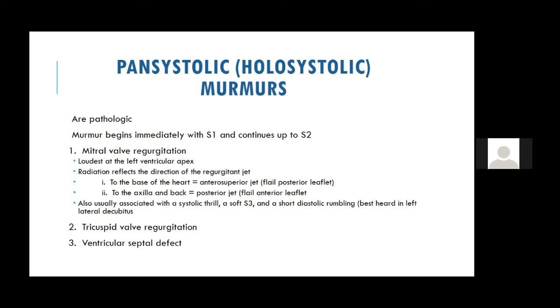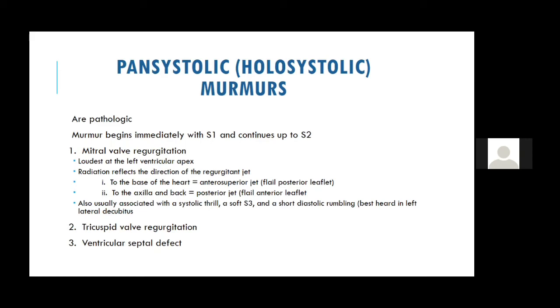Now second is where it is best heard, and the radiation or conduction. Now the next question is, how do you differentiate a holosystolic murmur of MVP from a holosystolic murmur of MR? Now we know that rheumatic mitral regurgitation usually involves the anterior leaflet, and that is why the jet is posterior.